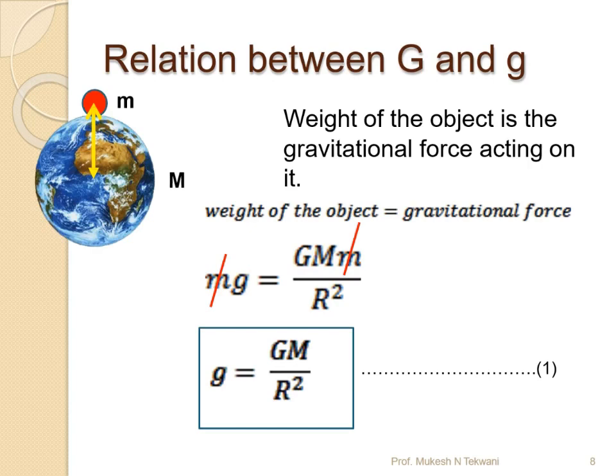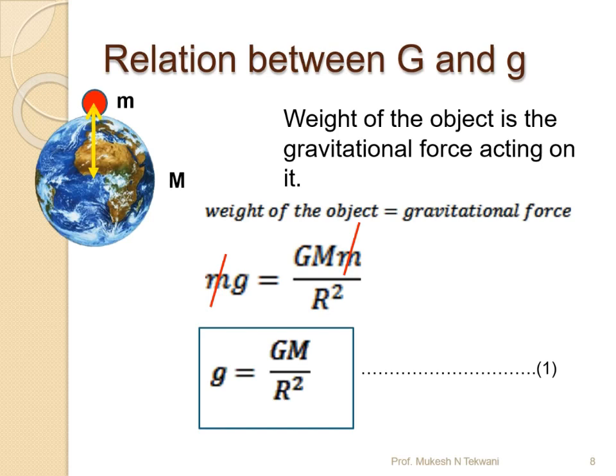So when we take such a case, the amount of force felt by the mass on the Earth's surface will be given by the weight of the object, which is mg. Then according to the universal law of gravitation, the force of attraction between these two is going to be given by G capital M small m, that is, the product of the two masses over the distance between them.